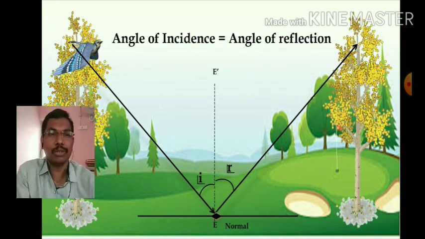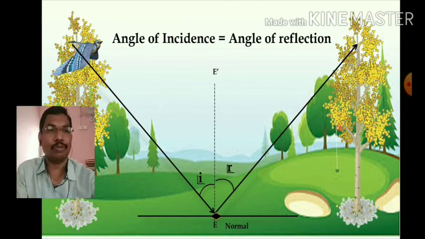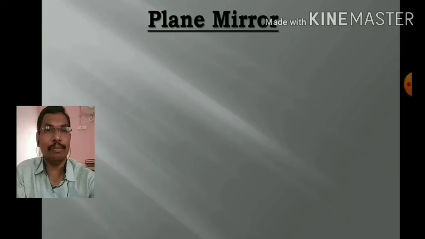So from this we can prove that the angle of incidence is equal to the angle of reflection. One of our 4 questions is answered now: why it is always equal.